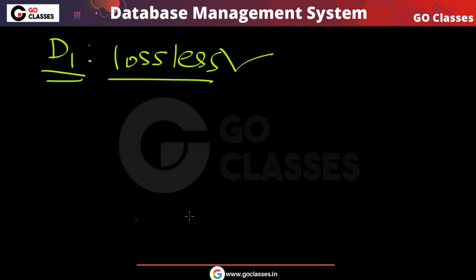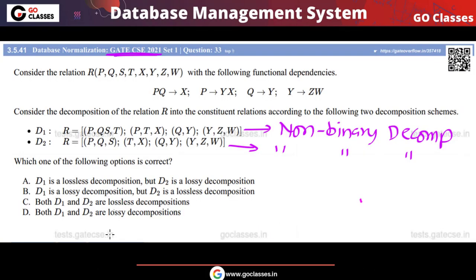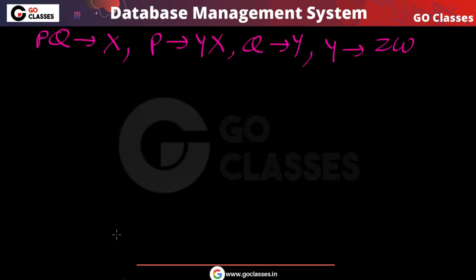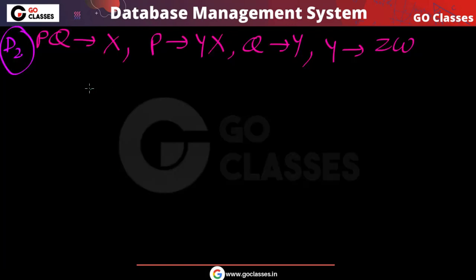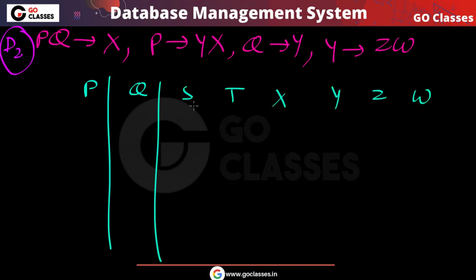Now we will check for D2. So this is the decomposition D2. Let's check this decomposition D2. These are the set of functional dependencies. Then again we will create the table. Again P Q S T X Y Z W. So this is the table that we will get.